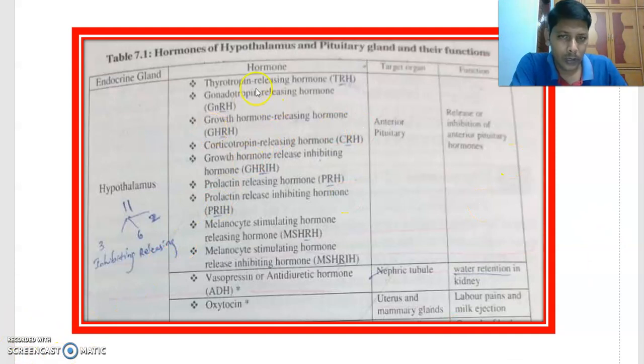What is the target of all these hormones here? How many? 1, 2, 3, 4, 5, 6, 7, 8, 9 hormones are there. These 9 hormones are targeting the anterior pituitary.